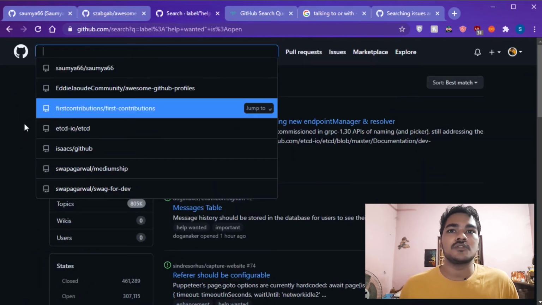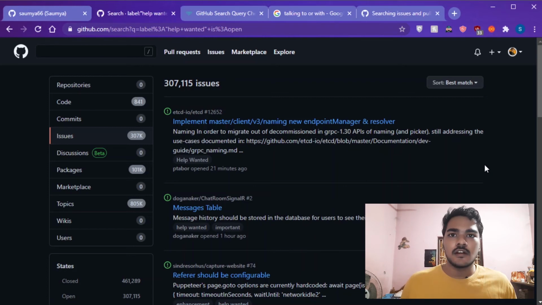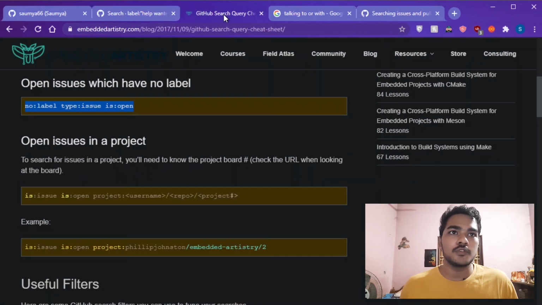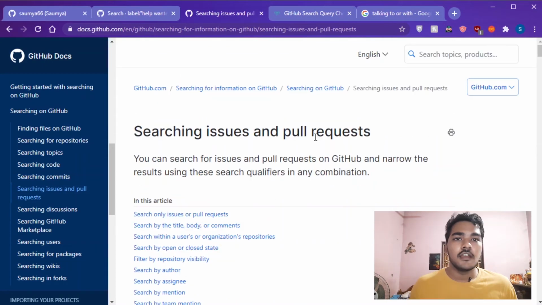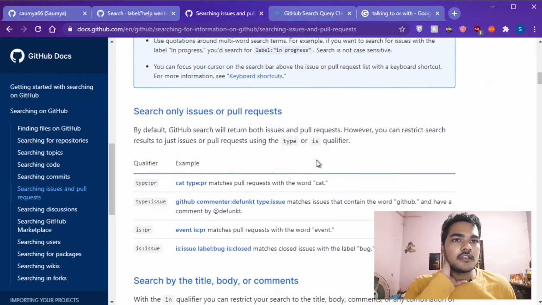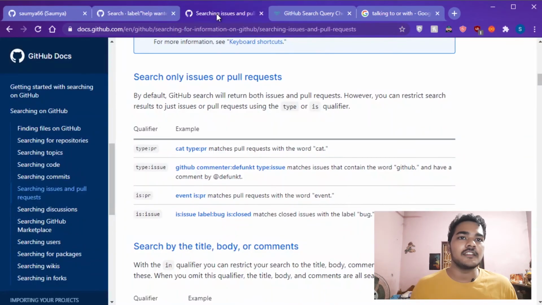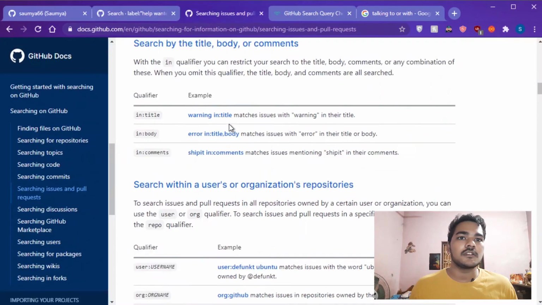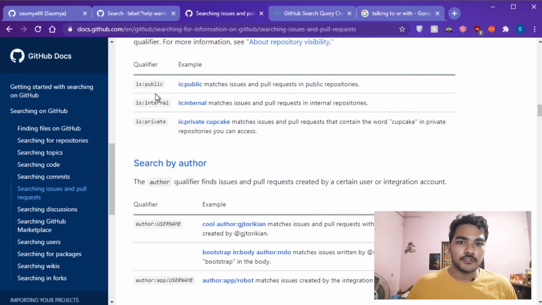Now I'll be showing you a very important thing. Until now we have looked at all the sites where we can directly filter, but how does the filtering work? So I'll be linking this doc which I found very helpful. It is by GitHub, GitHub Docs, obviously. Actually it's not a blog, it's a doc. It's called Searching issues and pull requests. Here they show you ways to use the GitHub search tab to find things. For example, we will use is:public. That means it will only show you repositories which are public.